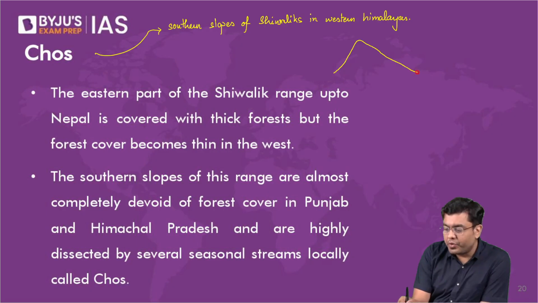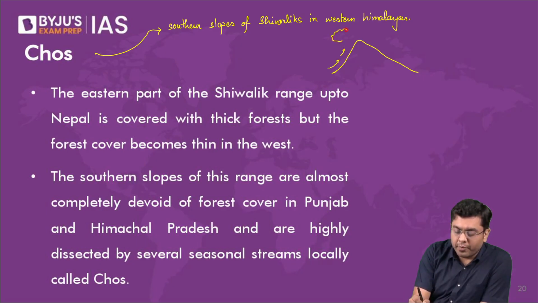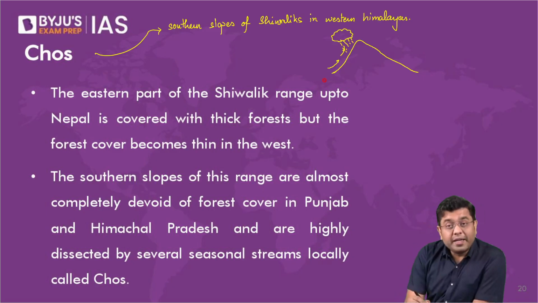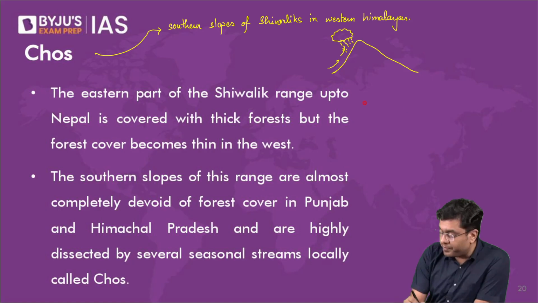Now, in this area of a steep southern slope, during the monsoon and the rainy season, you have incessant and significant rainfall, which causes a lot of cloud formation, and a lot of rainfall occurs. Now, this significant rainfall gives rise to seasonal streams.